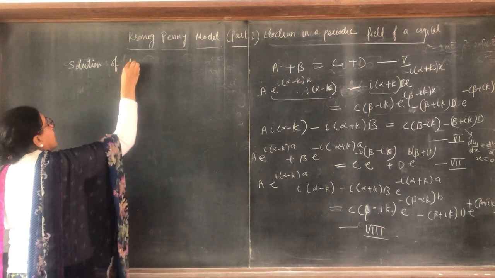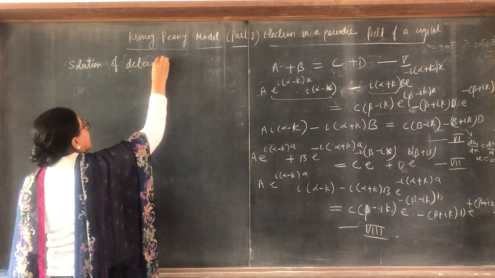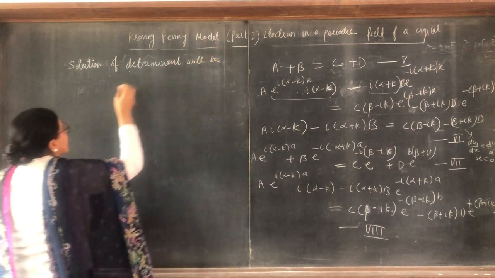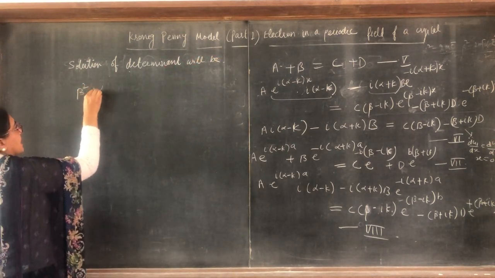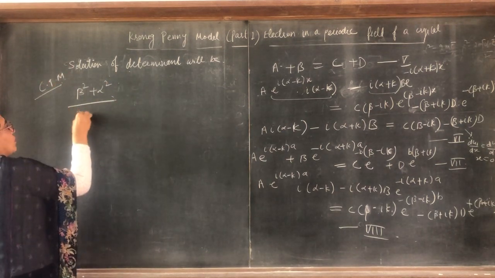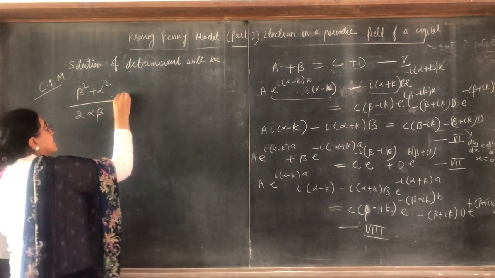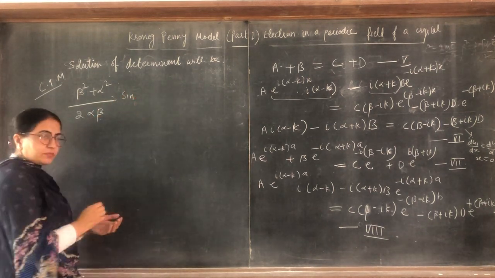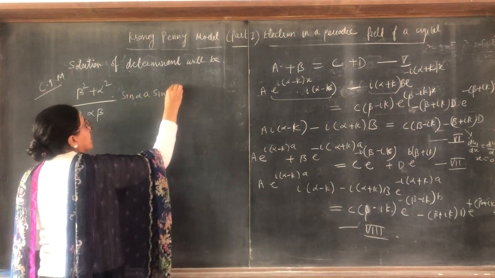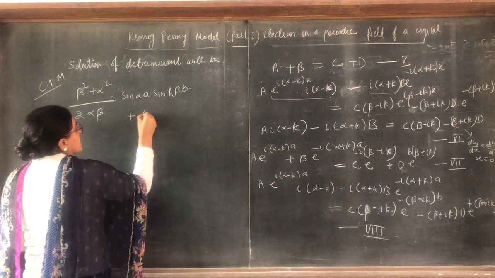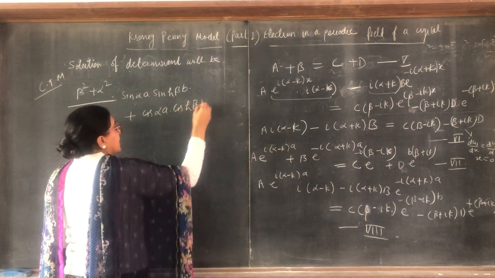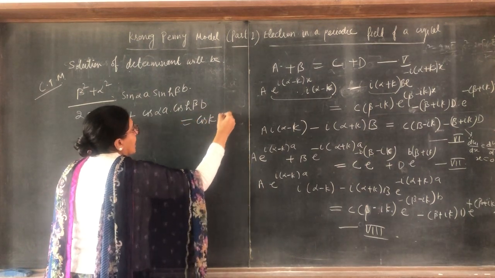So the solution of the determinant will be: beta square plus alpha square over 2 alpha beta, sine of alpha A sine hyperbolic beta B, plus cos of alpha A cos hyperbolic beta B. This is equal to cos of K(A plus B).